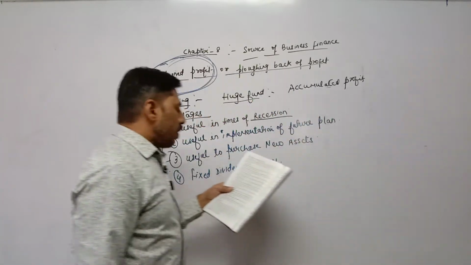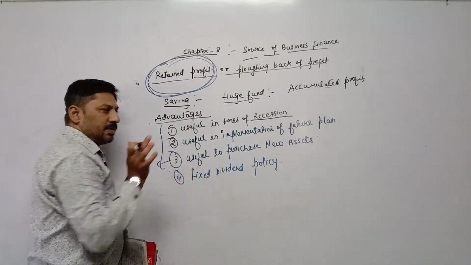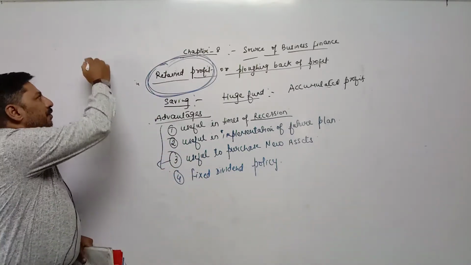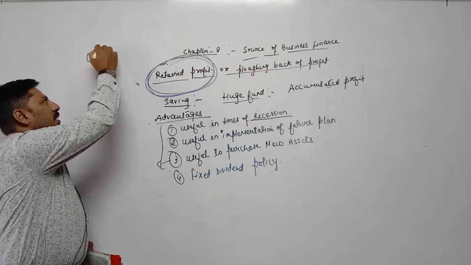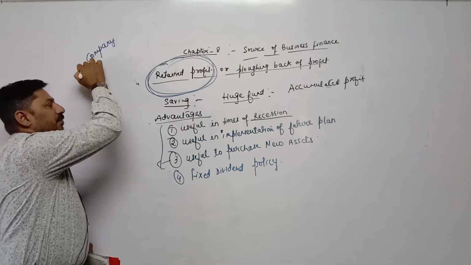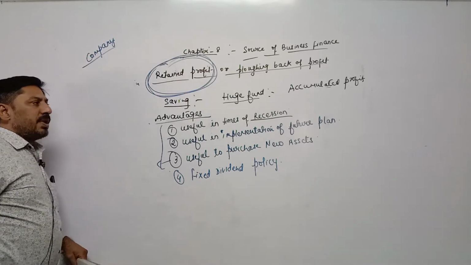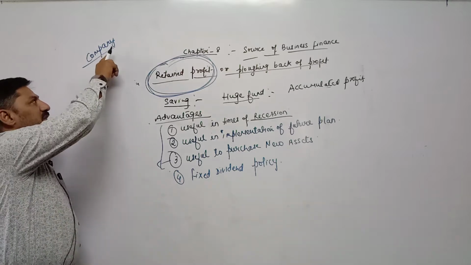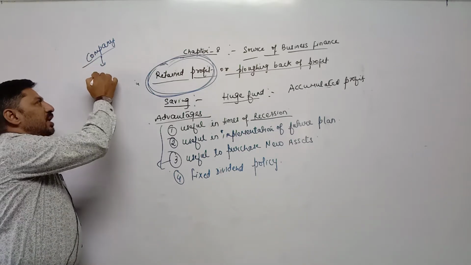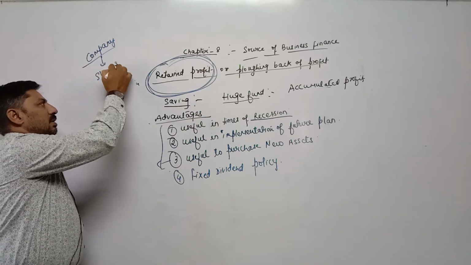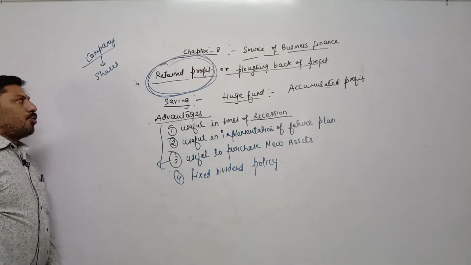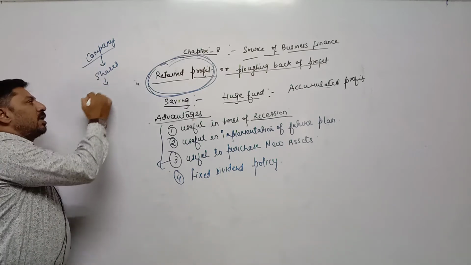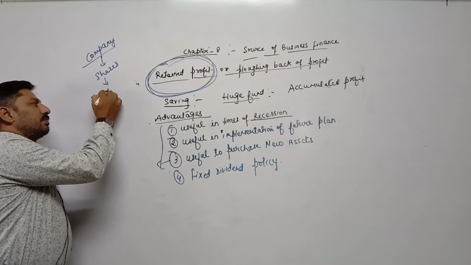First of all, what is the meaning of fixed dividend policy? We all know that in order to raise funds, we are talking about a public company. In order to raise funds, the company has to issue shares, and the persons who purchase shares are called shareholders.